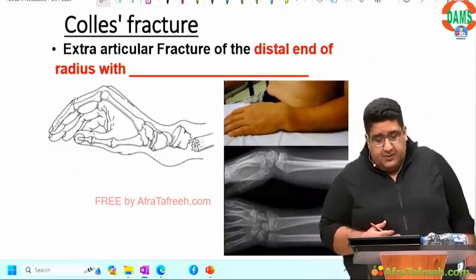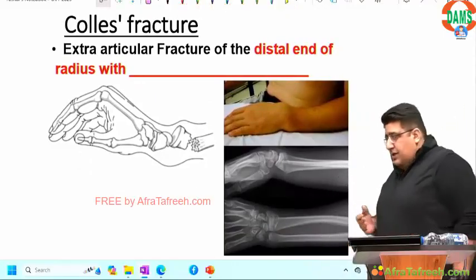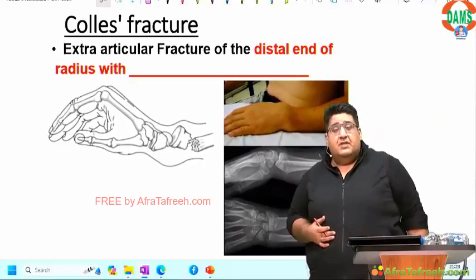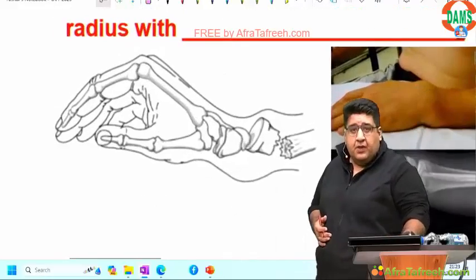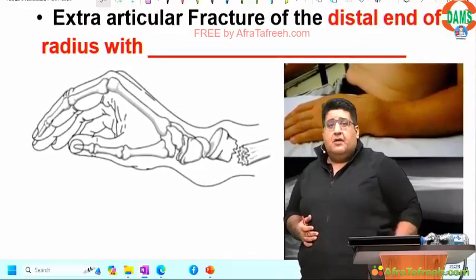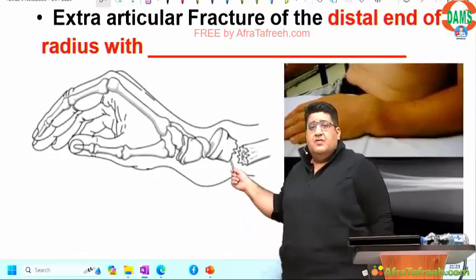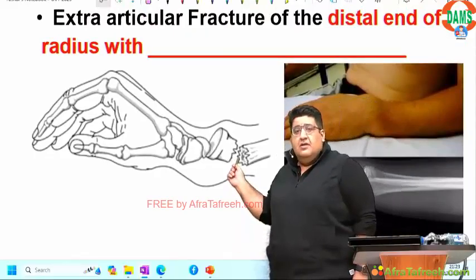Colles fracture. Let's talk about Colles fracture. So first of all, fracture of the distal end of the radius, of course. Extra-articular or intra-articular? Extra-articular. Away from the wrist joint. I'm sure you all can see. Can you see? Fracture of the distal end of the radius, away from the wrist joint.